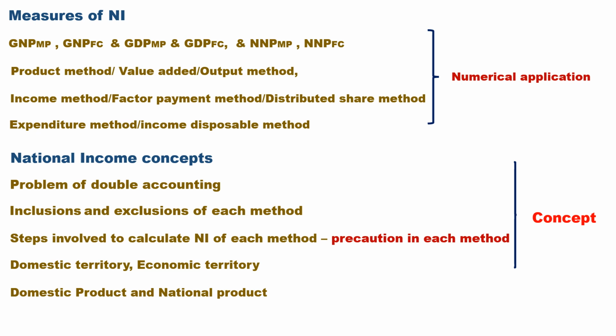Domestic product and national product: domestic product is the product which is made within the boundary, and the net national product is domestic product plus NFIA, net factor income from abroad. This may be asked as concept and difference.